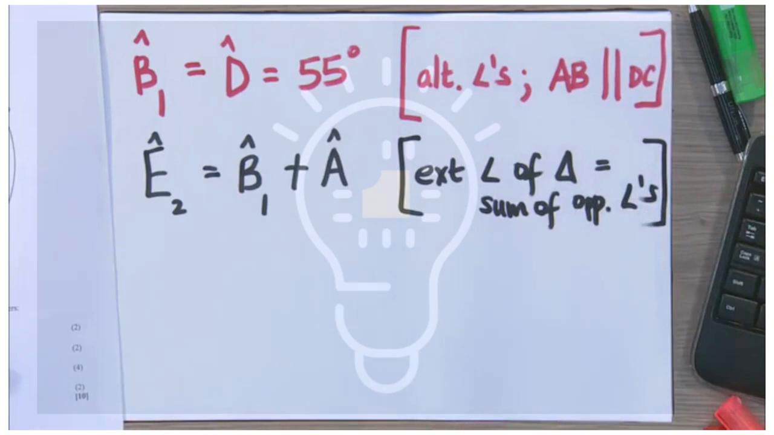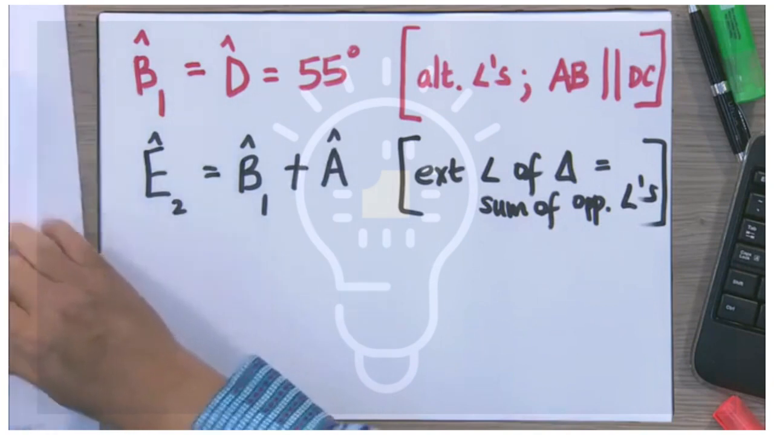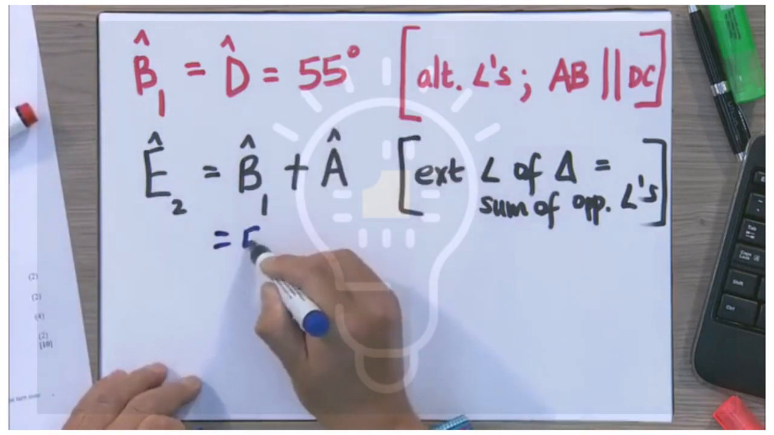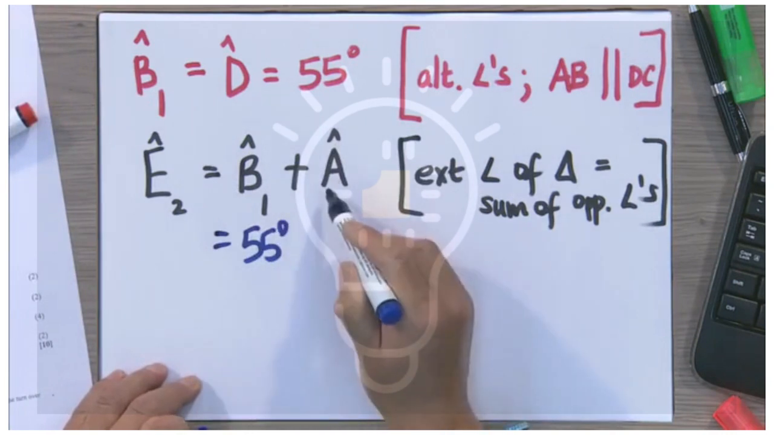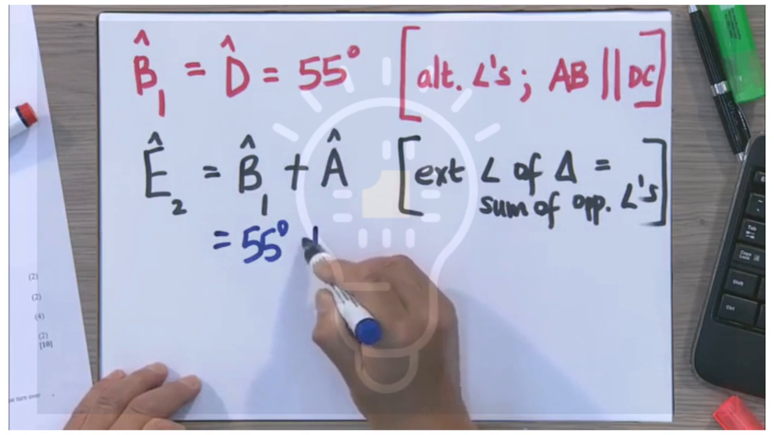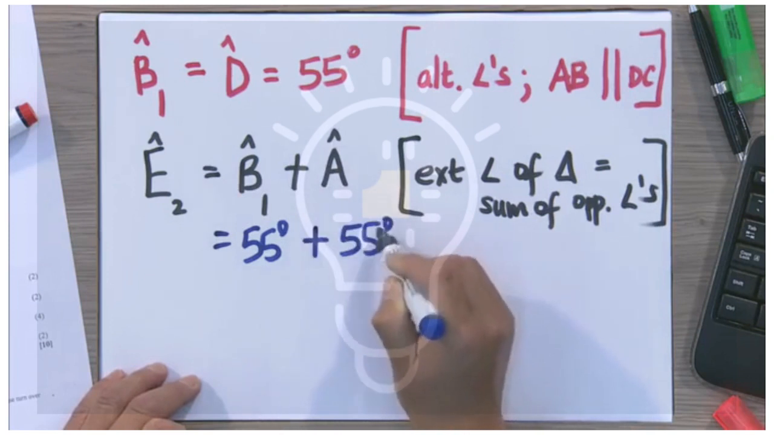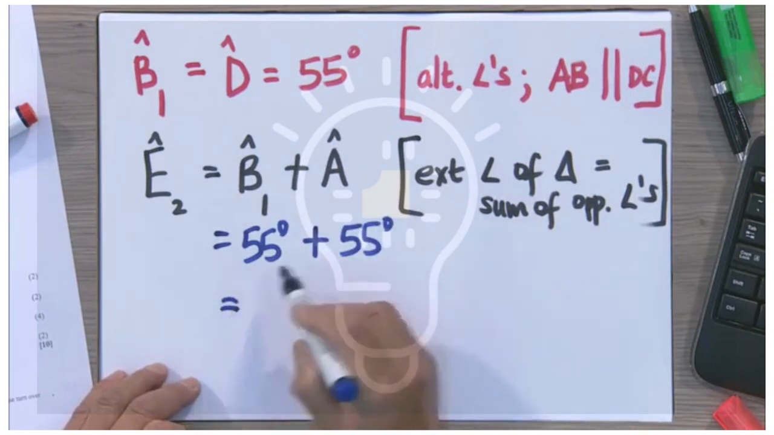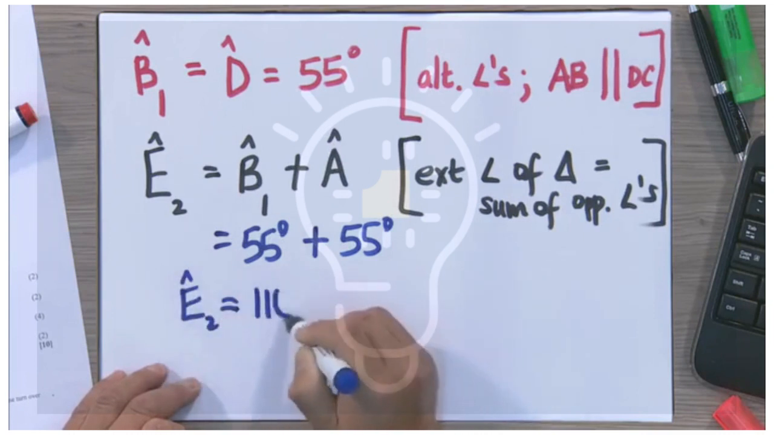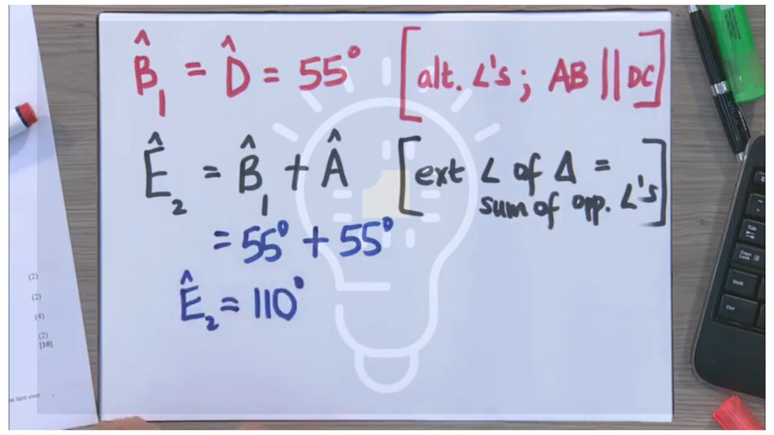Now let's populate it. Do we know the measure of angle B1? Oh, yes, we do. Angle B1, as we know, is 55 degrees. Do we know the measure of angle A? Yes, we found angle A in the previous step, plus 55 degrees. And that's equal to, we add that up, angle E2 is 110 degrees. Right? There we found that very nicely. So that's how we find the measure of angle E2.